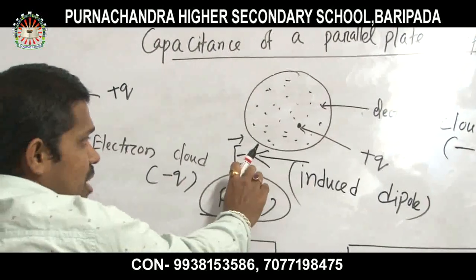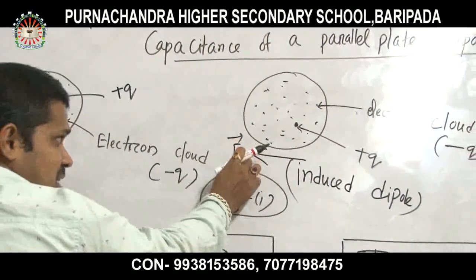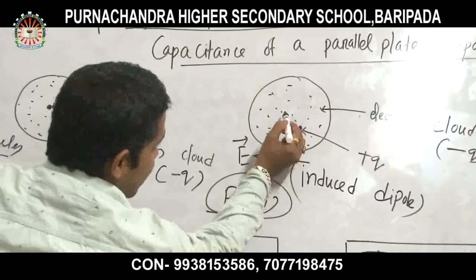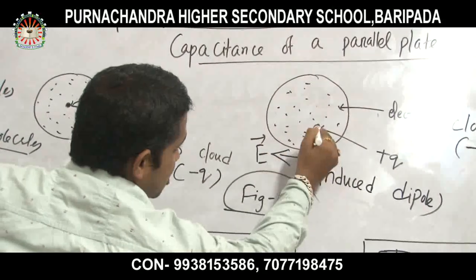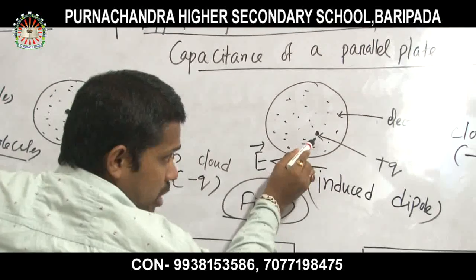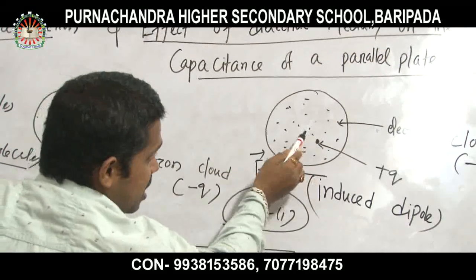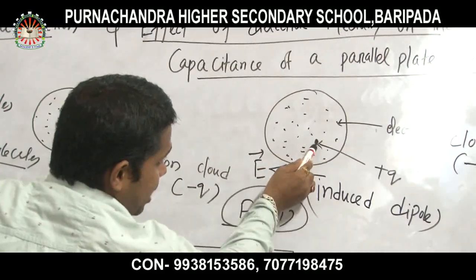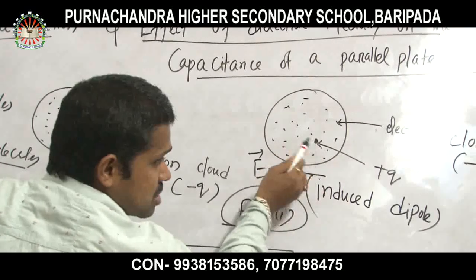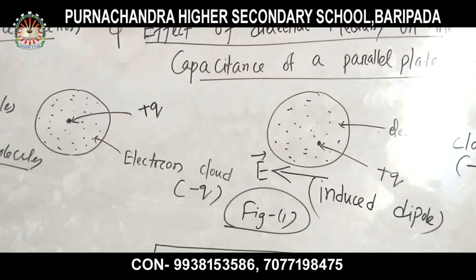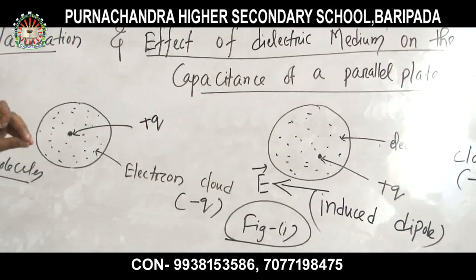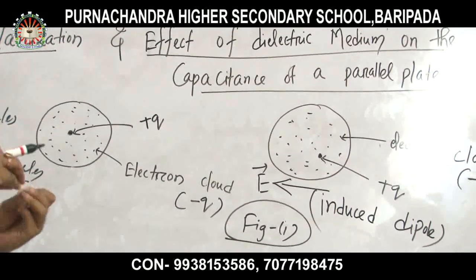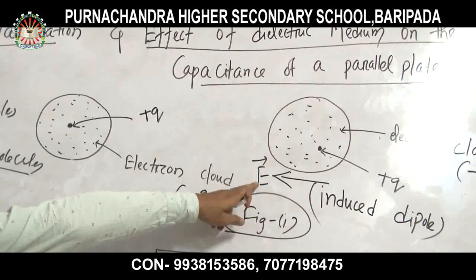Look at this. In the presence of this electric field, look at the middle, the center of gravity is shifted somehow. You can easily verify from this figure. That means the electrons' center of gravity and the protons' center of gravity will not match if they are present in an electric field.